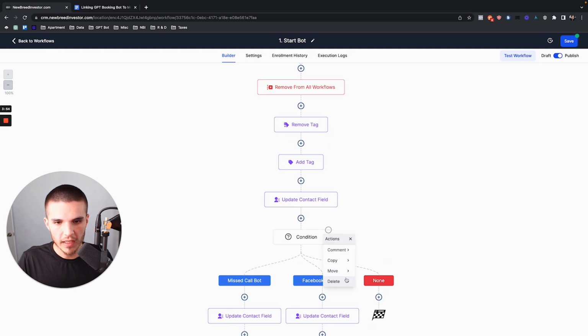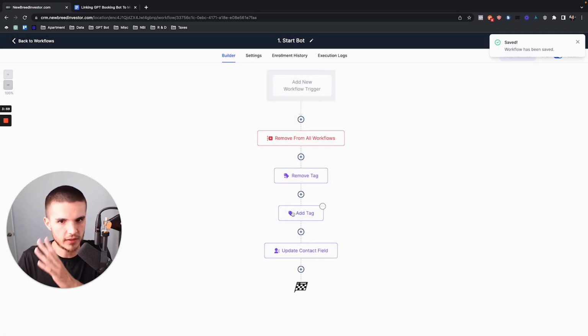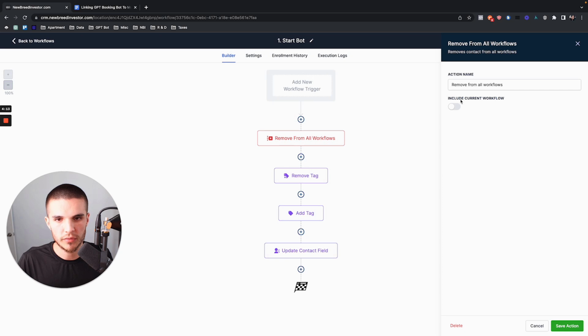This is what you get out of the box if you bought it or if you built it off those first videos. This is what we create. The way this works is you have a contact within GoHighLevel and you add this contact to this workflow. What this starting workflow does is remove the lead from all the other workflows, because we're about to get this AI appointment booking system to start having a conversation with this lead.